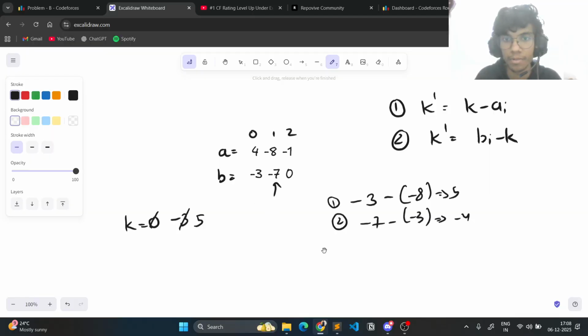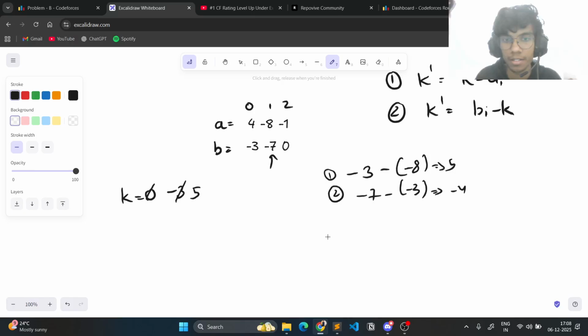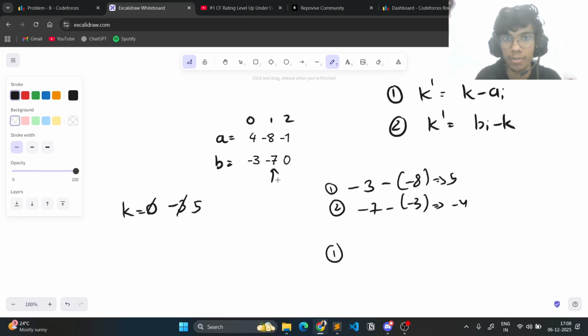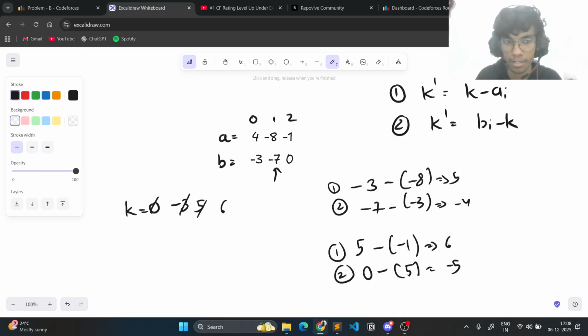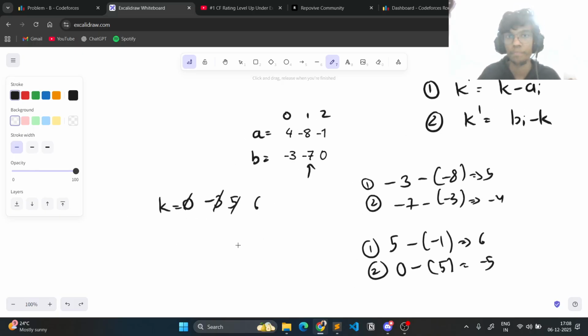And now again we have two options. Either I could do k minus ai, which is 5 minus (-1), so this becomes 6. Or I could perform bi minus k, which is 0 minus 5, so this is minus 5. So this is greater, so I could choose this one, and this becomes 6.